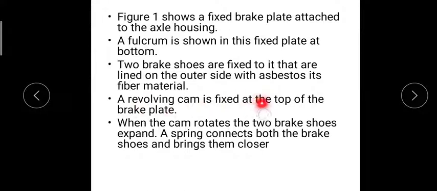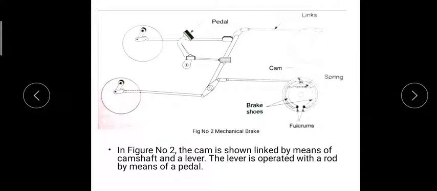A revolving cam is fixed at the top of the braking plate, revolving and pushing the brake shoes, which expand, and they retract because of the spring that connects both the brake shoes and brings them closer.